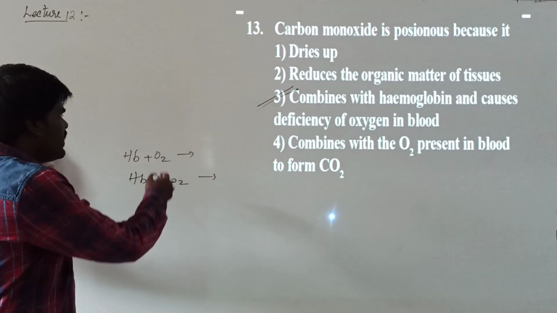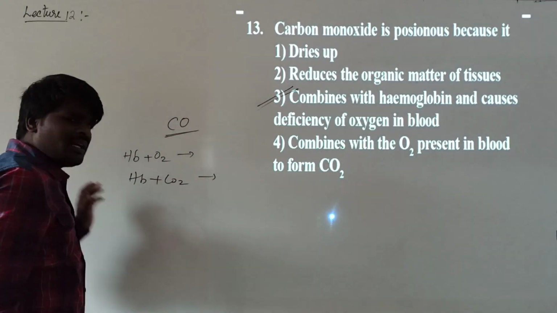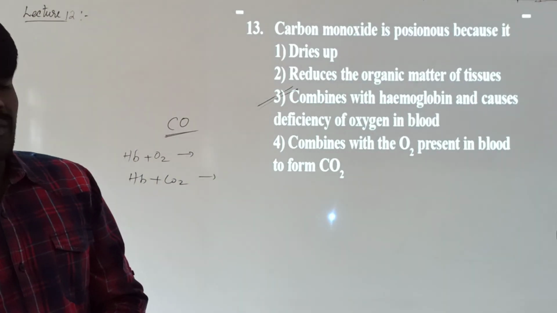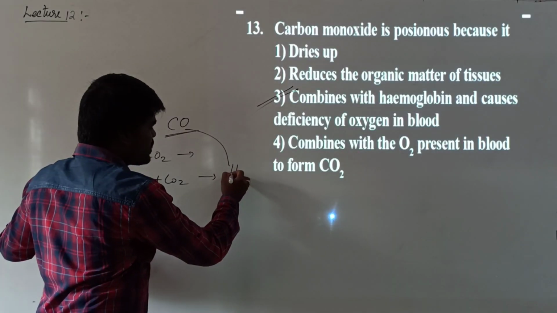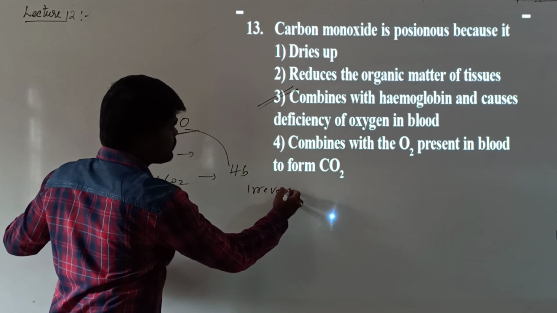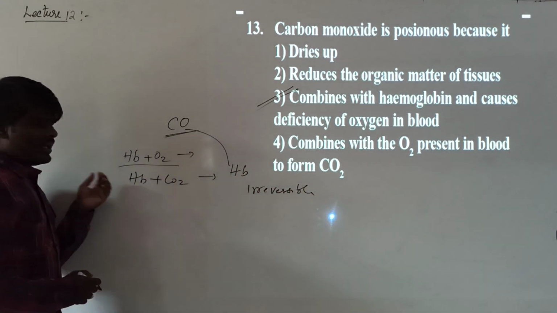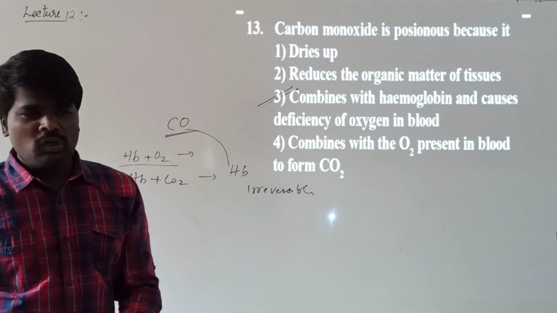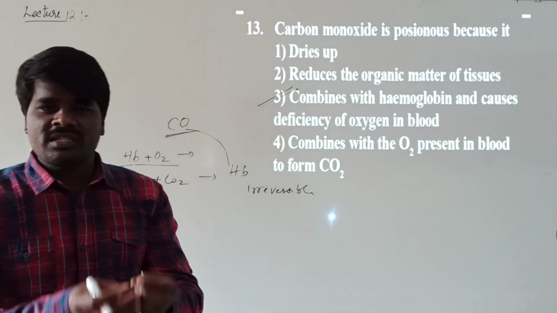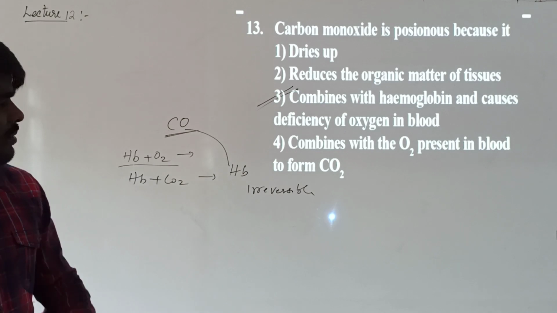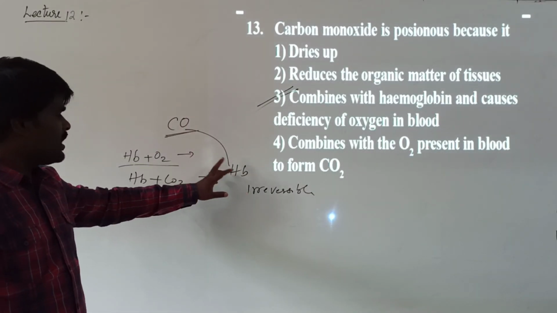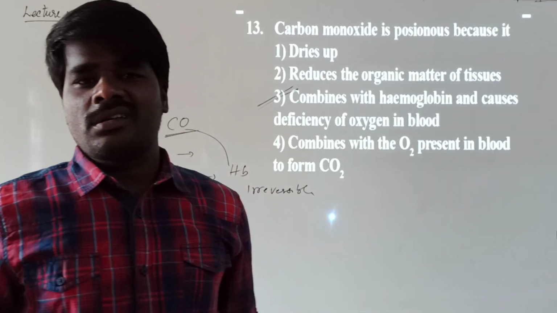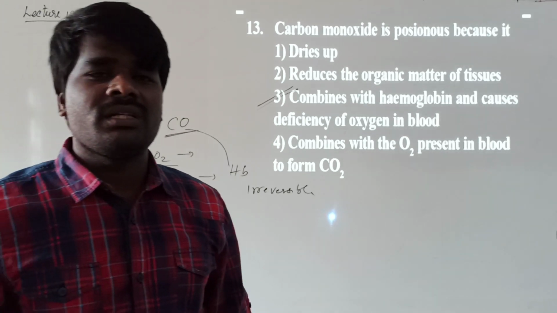But carbon monoxide has a very high tendency. It has 300 times higher affinity for hemoglobin than oxygen. It combines irreversibly with the hemoglobin. What is meant by irreversibly? Hemoglobin combining with oxygen forms oxyhemoglobin, and when it enters the cells, it will release the oxygen, so it is called reversible. Whereas carbon monoxide combines irreversibly with the hemoglobin, so the available hemoglobin for the transportation of oxygen and carbon dioxide greatly reduces, which ultimately kills a person.